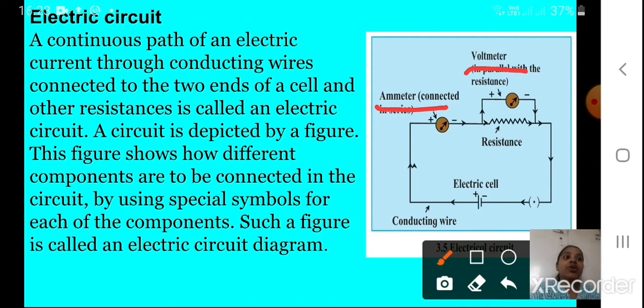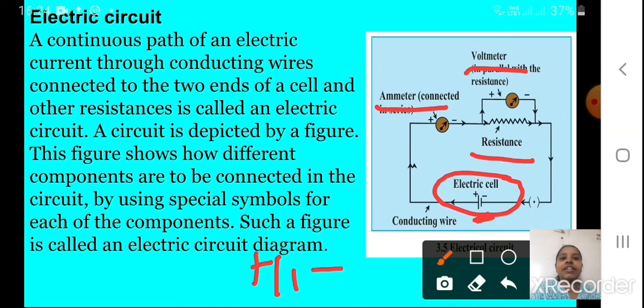Then what do you have? A resistance. You can increase or decrease the resistance using a resistor. Then you have an electric cell, which you show with this symbol: one big line and one small line. You show the positive as the big line and the negative as the small line. Then you have the conducting wires. All these are the conducting wires. You have a key, which we show as a dot.